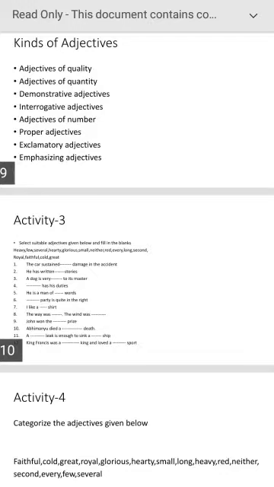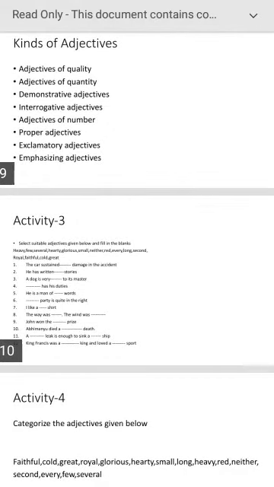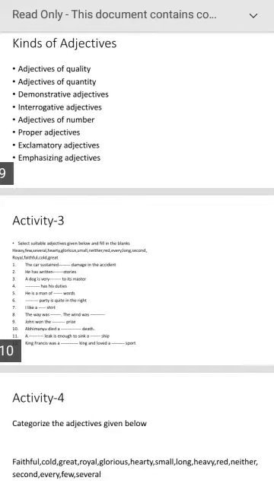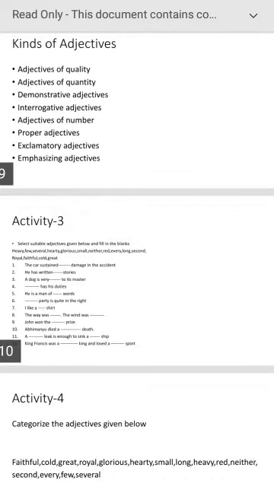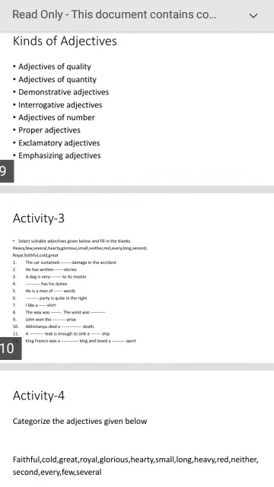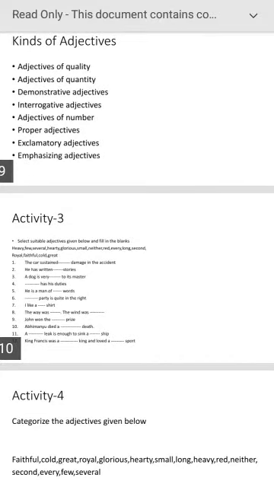Next, third category is demonstrative adjective. Demonstrative adjective points out the person, place and thing. For example, this book is mine. I want that pen. He took those books. This book is mine. This is demonstrative adjective. I want that pen. That is demonstrative adjective. He took those books. Those is demonstrative adjective.